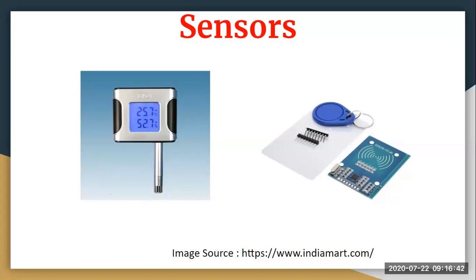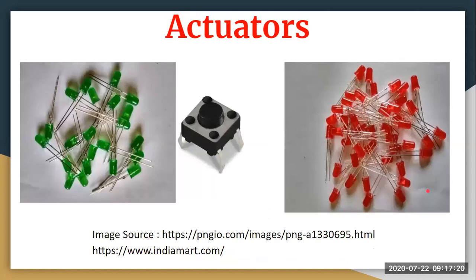When I talk about sensors, the input can be from a variety of sources. Sensor types can be light, temperature, motion, pressure. We already saw in the very first lecture that the types of sensors are temperature sensors, pressure sensors, moisture level sensors, light intensity sensors, the RFID tag, and the moisture sensor. Basically, sensors are used to sense whatever information is in your environment, and that information comes into your devices. Let's move to the next.